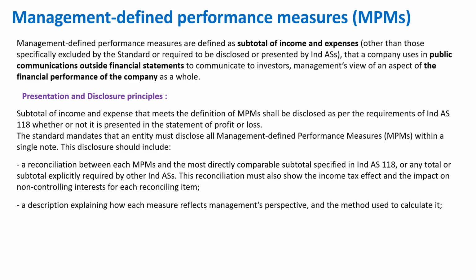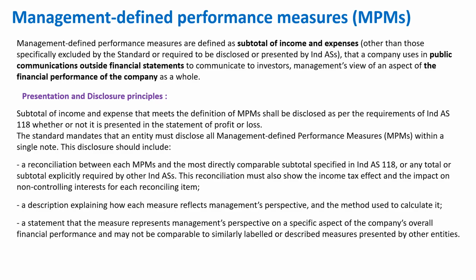A description explaining how each measure reflects management's perspective and the method used to calculate it. A statement that the measures represent management's perspective on a specific aspect of the company's overall financial performance and may not be comparable to similarly labeled or described measures presented by other entities.